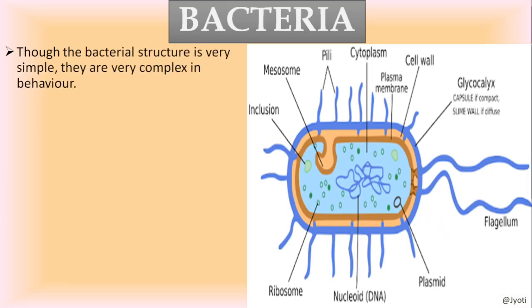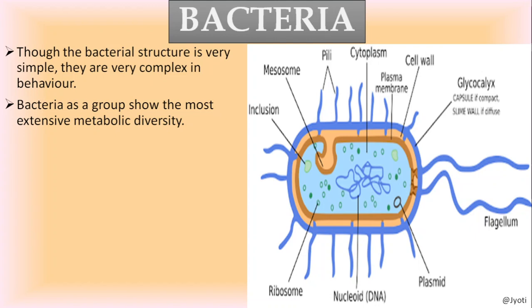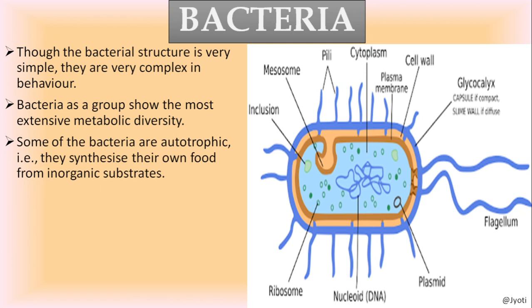So now you can see in the picture, it is the cell of a bacteria, and though the bacteria structure is very simple as compared to the eukaryotic cell, their behavior is very complex. And bacteria as a group show the most extensive metabolic diversity. Metabolic diversity means varieties of chemical reactions are taking place in it. Diversified metabolic reactions, that is chemical reactions, are very typical.